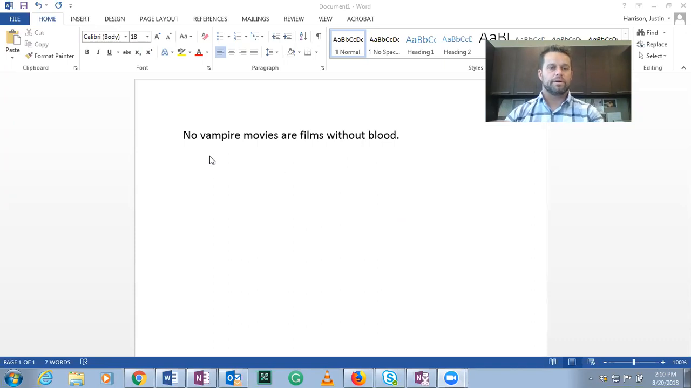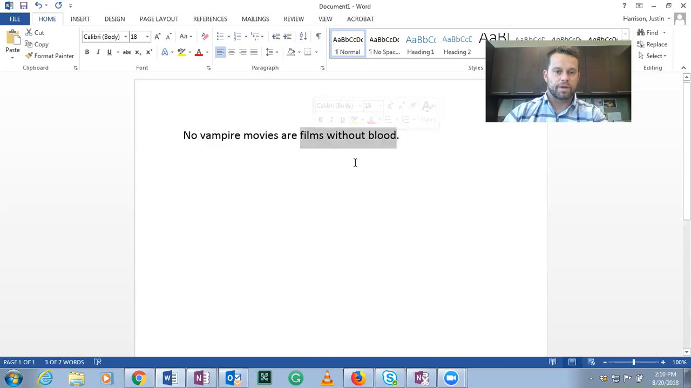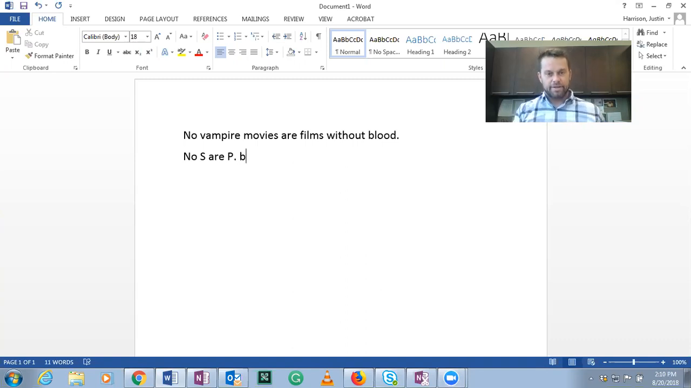So here's number one, no vampire movies are films without blood. Well, if we change vampire movies to S, the subject class, and films without blood to P, we get no S are P. So what letter name is this type of categorical proposition? Give you a second here. No S are P, you are correct. Good job. That is an E-type statement, the letter name of E.